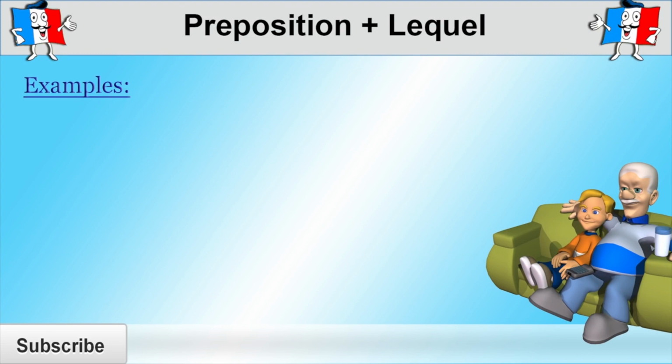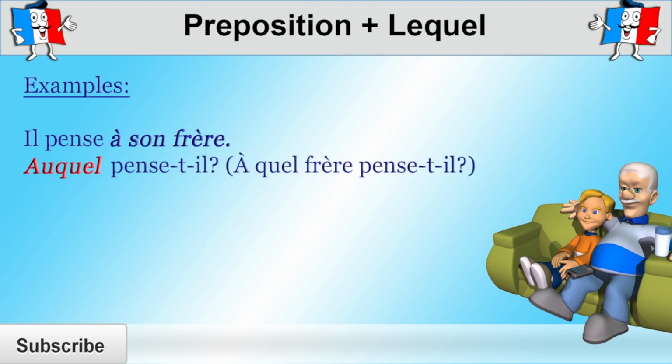Hopefully this will make things a little bit clearer. Imagine someone tells you, "Il pense à son frère." He is thinking about his brother, but you don't know which brother he's talking about. Of course, you could ask, "À quel frère pense-t-il?" What brother is he thinking about?